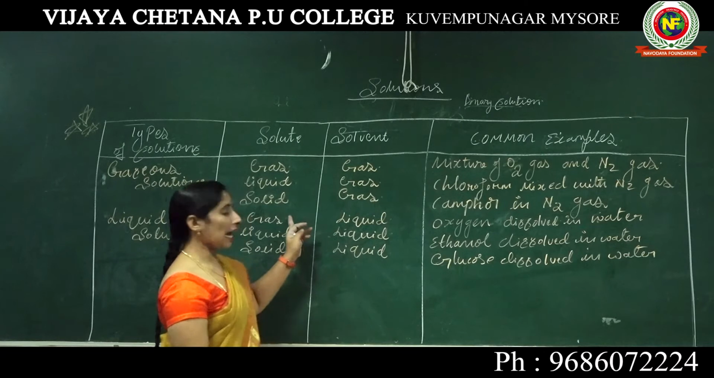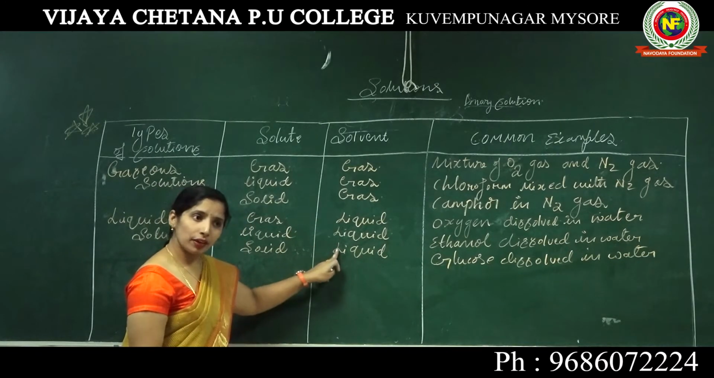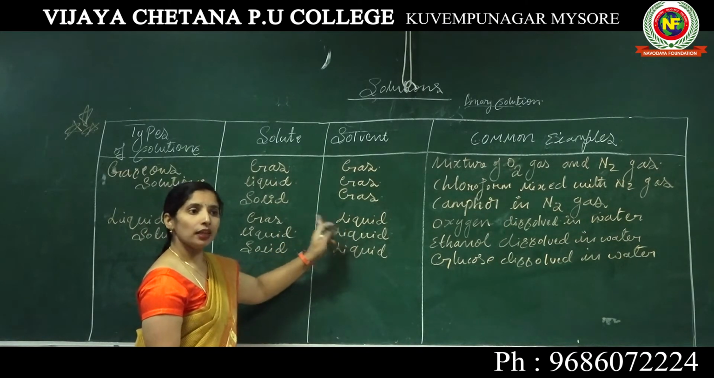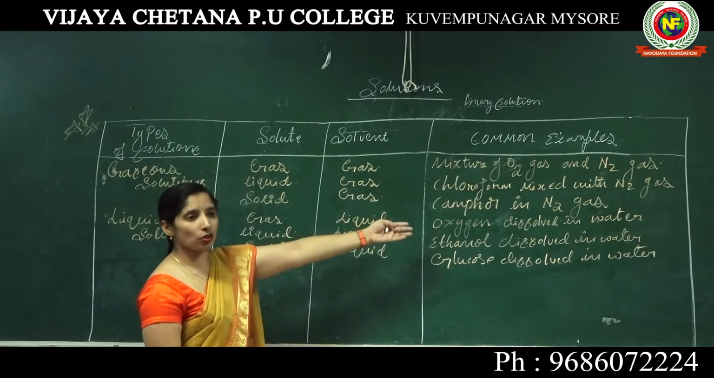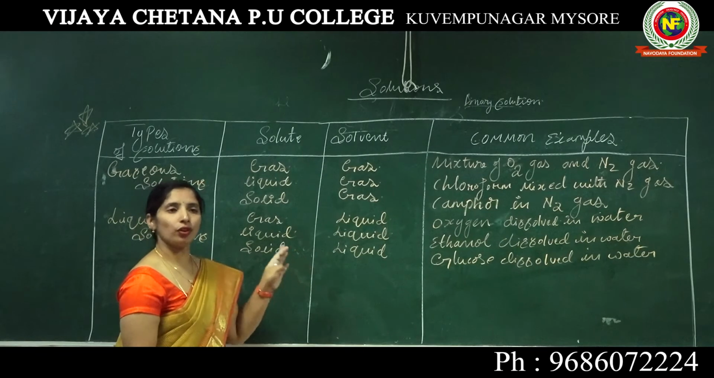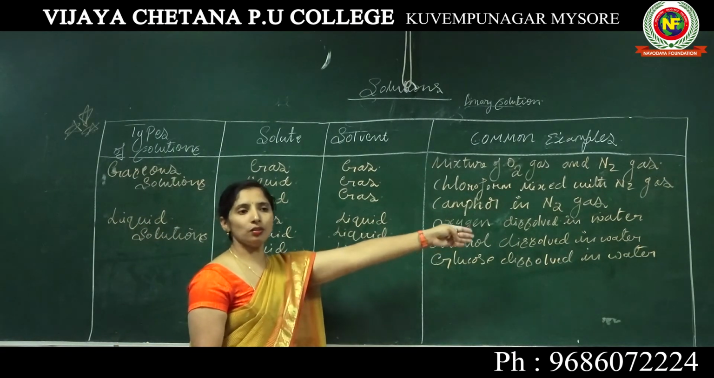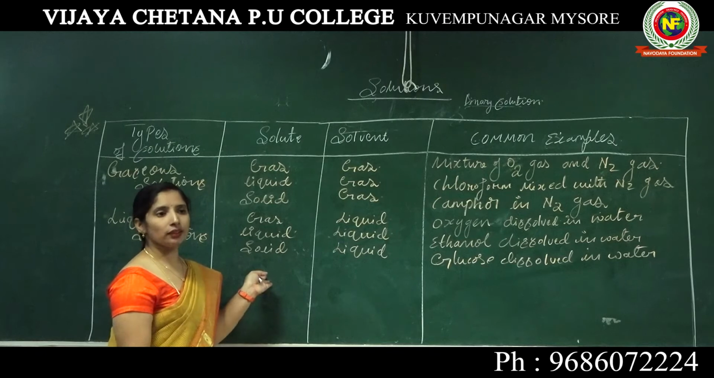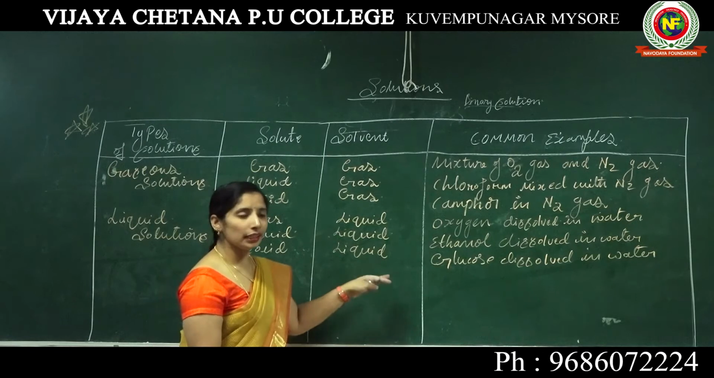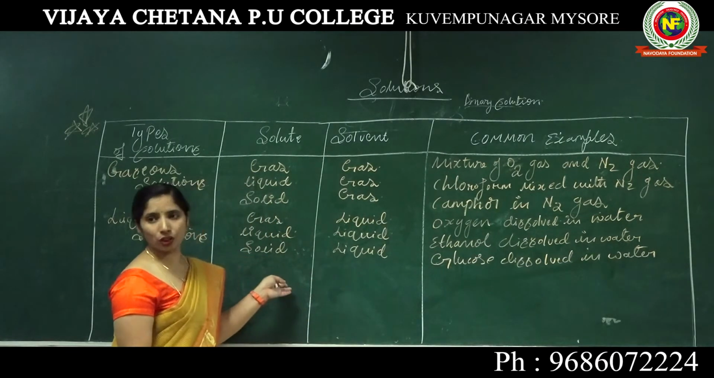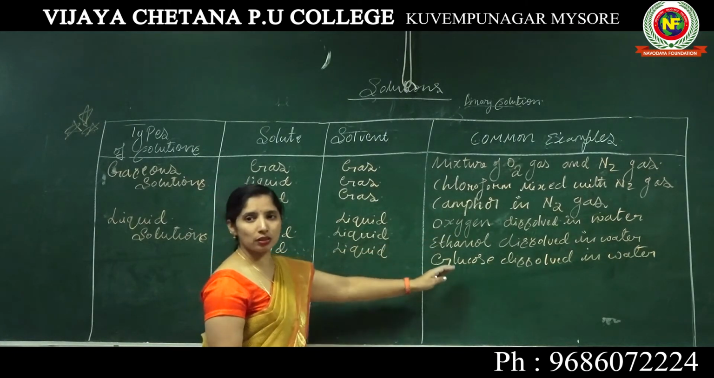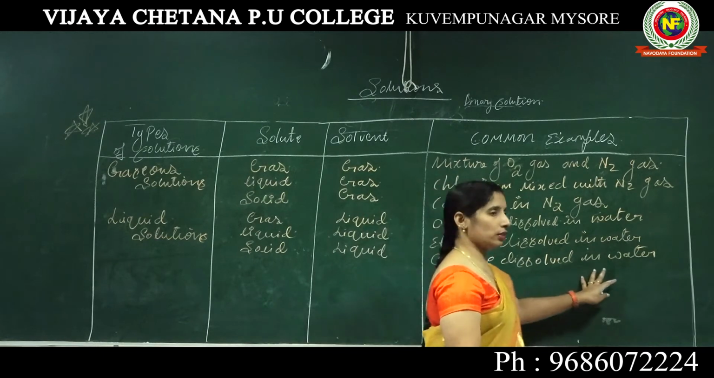That is what? Gas in a liquid, liquid in a liquid, then solid in a liquid. Example for gas in a liquid: oxygen dissolved in water. Example for liquid in a liquid: ethanol dissolved in water. Then the last one under the liquid solution is solid in liquid. Example for this type of solution: glucose dissolved in water. Here the glucose is the solute, where water is the solvent.